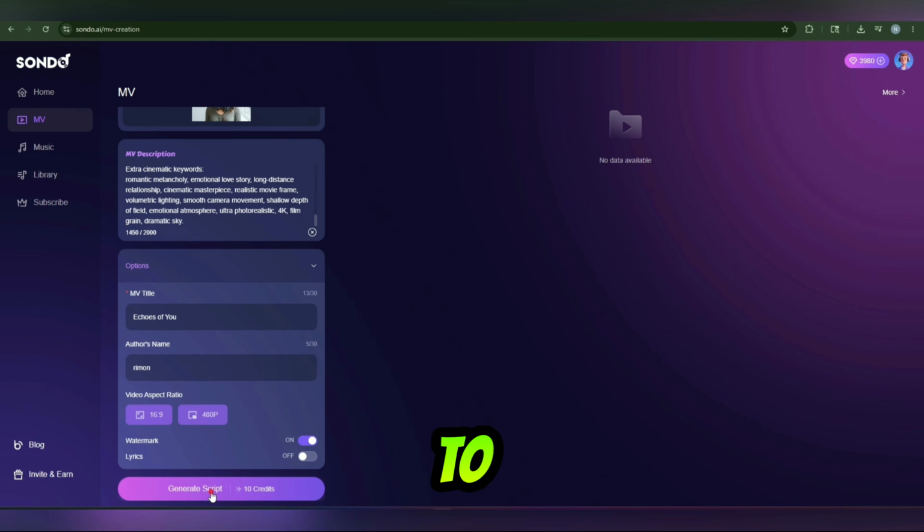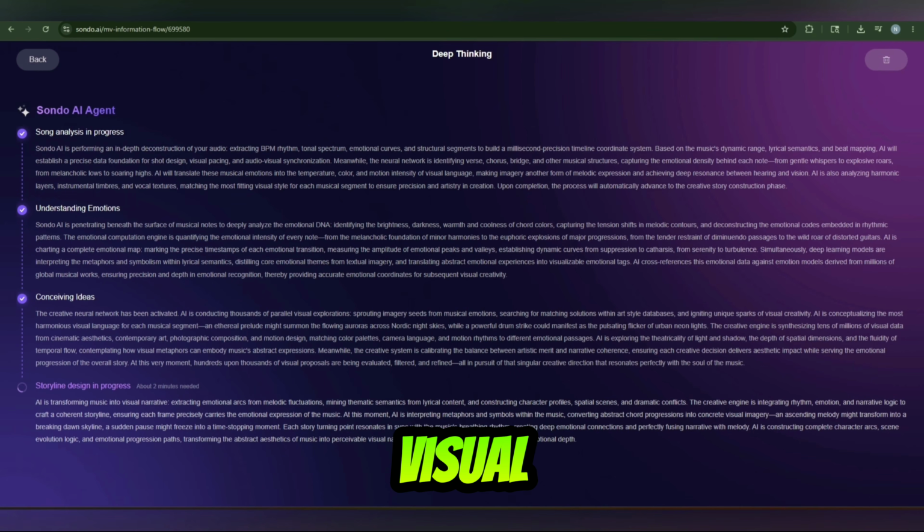So now we are going to click on generate script and go for our visual. There's deep thinking with the Sondo AI agent. Now you can also check, first it will analyze the song, understanding the emotion we have shared in the song. There is conceiving the idea and storyline in progress. And after that, the artwork will be shown.